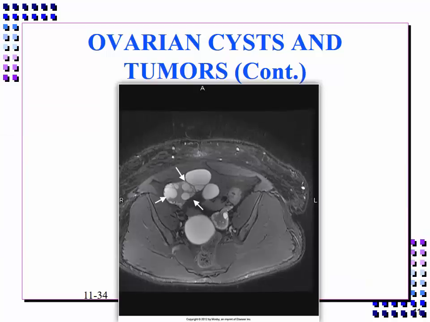MRI is only used when ultrasound findings are indeterminate. In this case, the cysts appear hyperintense on the T2-weighted pelvic images because of the fluid within them.